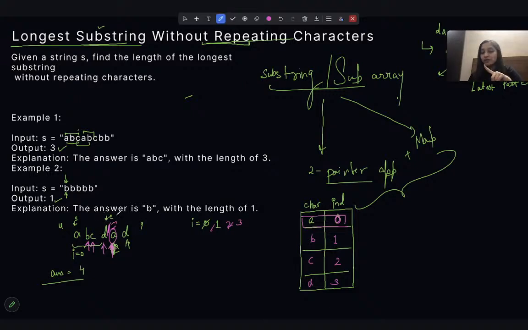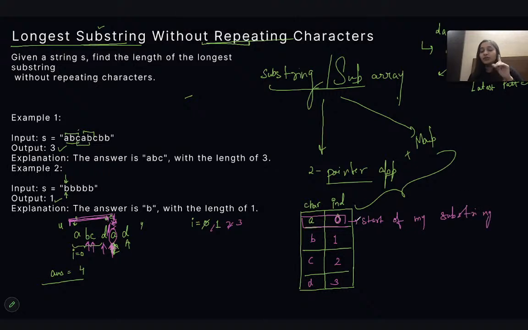New substring starts from here because now the character started repeating. So I will calculate the length of the previous substring, the substring that formed till here. Now the repeating character is A. So the start index of the repeating character is what we were storing in the map. This will tell me the start of my substring, right? Because of this character only we got the repetition. That means this character will be the best to tell us the start of the substring.